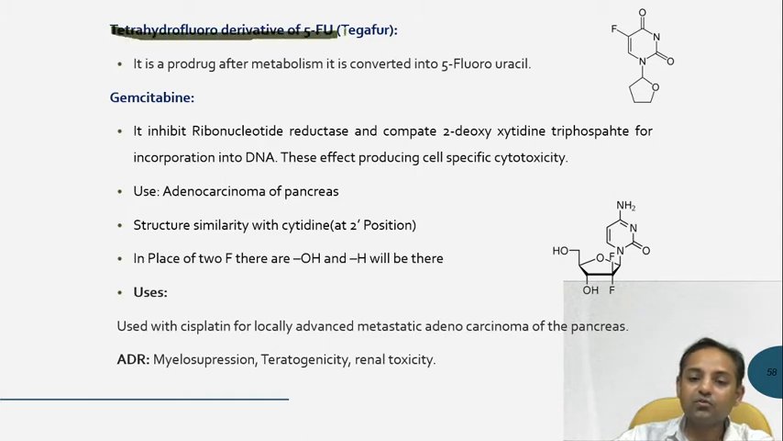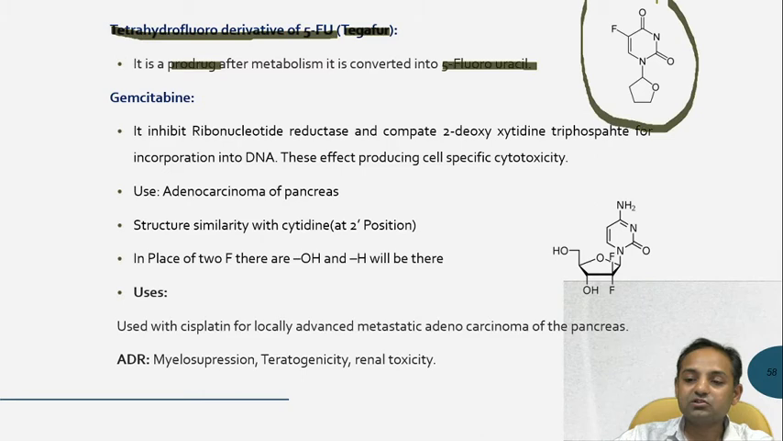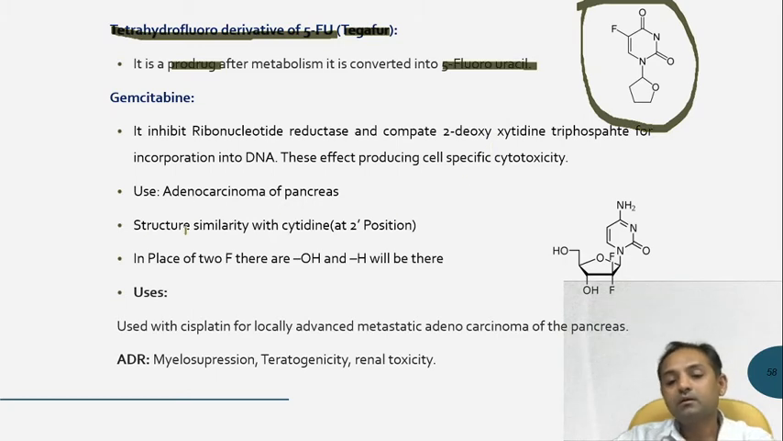The tetrahydrofuranyl derivative of 5-fluorouracil is called Tegafur. This is a tetrahydrofuranyl derivative and it is a prodrug, and after metabolism it is converted into 5-fluorouracil. So this is the structure of Tegafur, which is considered a prodrug, and after metabolism it is converted into the active one, which is called 5-fluorouracil.